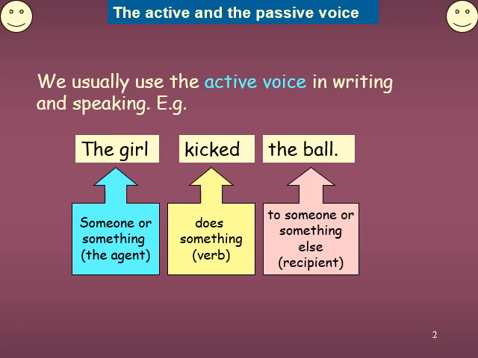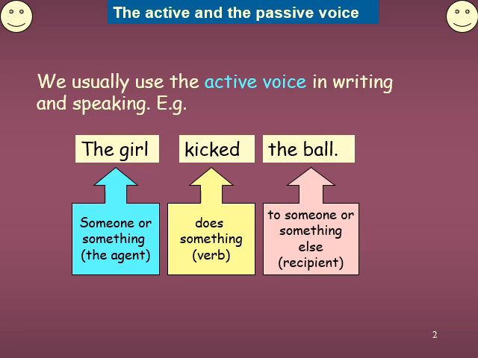The first one is the agent, the second one is the verb, and the third one is the recipient. What the subject does is known as the active voice. Whether it's present tense, past tense, future tense, or use of any modal form, don't worry about it. What the subject does, this is known as active voice sentences.